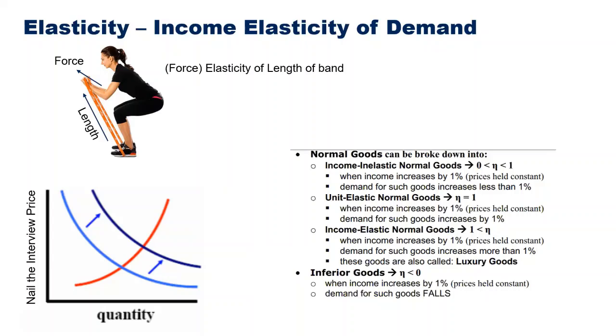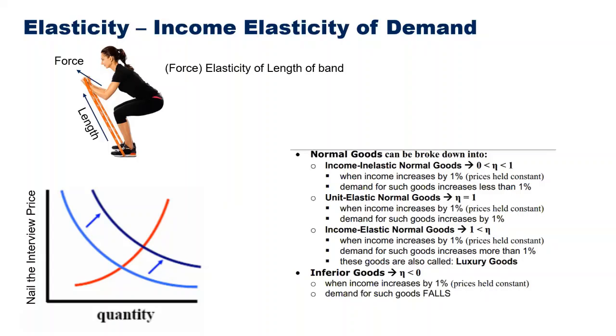This was a mistake that was made by Nano, because India is a country where income is actually increasing. People are earning more than what they were earning 10 years back. So the income of Indians increased and Nano was an inferior good. That's why the demand for Nano decreased and Nano had to shut down the business. So it's always very important to know whether you want to create an inferior good or a normal good in a particular country. The thumb rule is if the income of the country is increasing, always create a normal good. If the income of the country is decreasing, always create an inferior good.